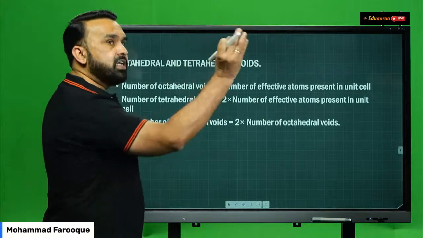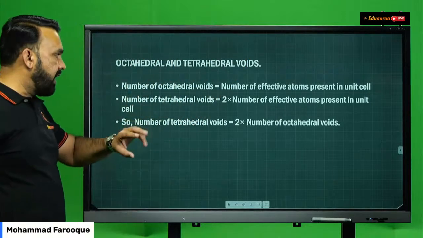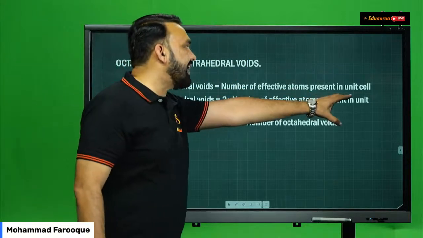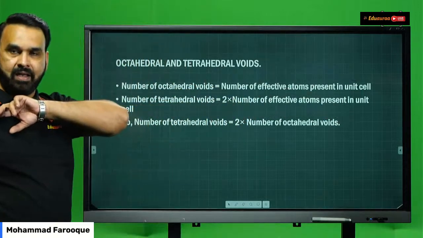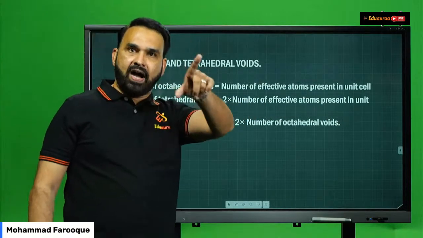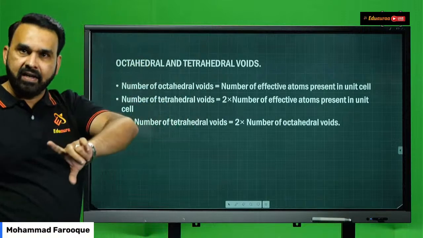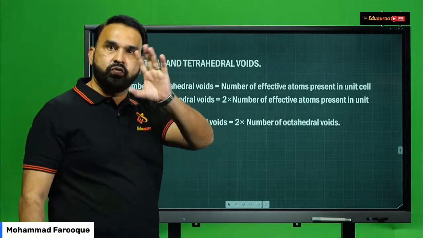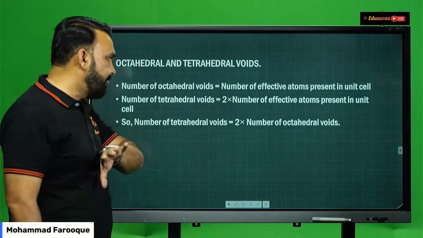Number of octahedral voids is equal to what? Number of octahedral voids is equal to the number of effective atoms present in the unit cell. That means if the number of atoms in the unit cell is 1, the number of octahedral voids is 1. If it is 2, it is 2. If it is 4, it is 4 in case of FCC.